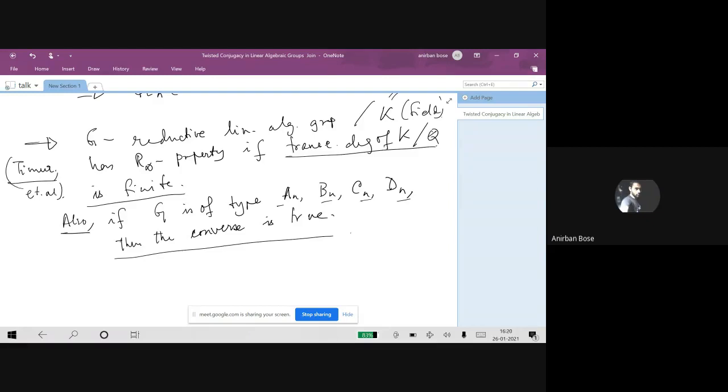Now what we note is that the automorphism phi which is constructed while proving the converse statement, for which R phi turns out to be 1, fails to be an automorphism of algebraic groups. It is just an abstract automorphism of the group G, not an algebraic group automorphism.